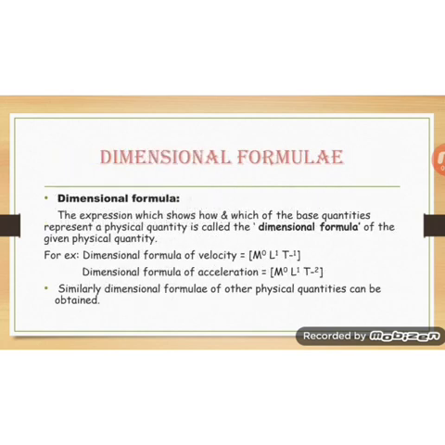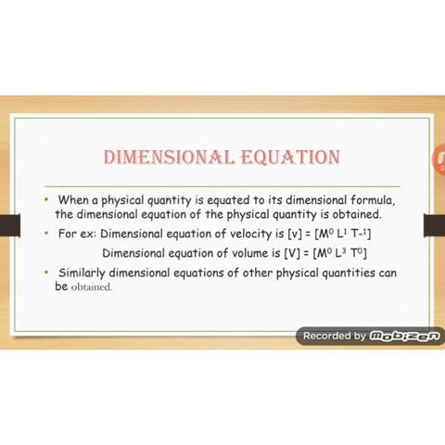Now, dimensional formula. Dimensional formula is the expression which shows how and which of the base quantities represent a physical quantity. For example, as we have learned earlier, the dimensions of the velocity, acceleration. Therefore, the dimensional formula can be written as M to the power 0, L, T to the power minus 1, written within the square brackets. Similarly, the dimensions of other physical quantities can be written.